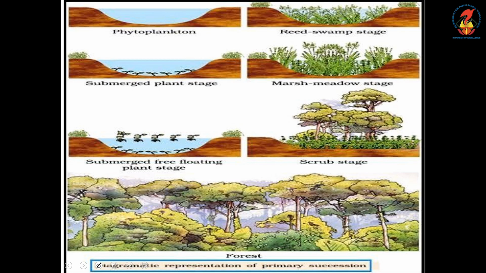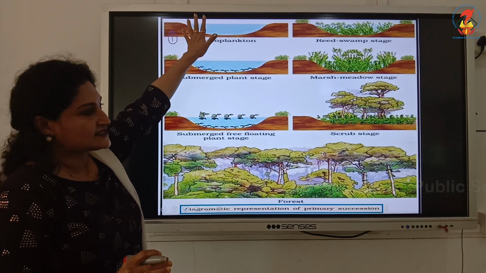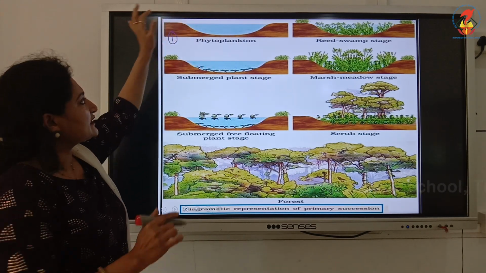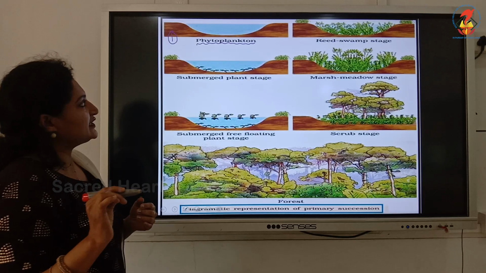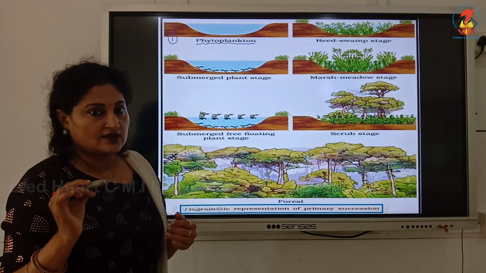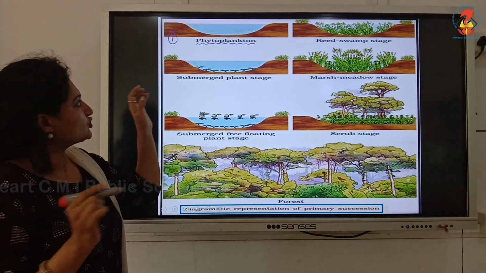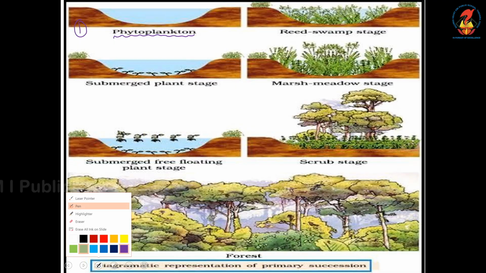Look, the first picture depicts a deep pond. You can see the water column is deep, it's almost clear, and you can't see any organisms, plants or animals. But it's understood there are the phytoplanktons. What are these phytoplanktons? They are microscopic plants, not visible to the naked eyes. They are microscopic, so they dominate this water body.